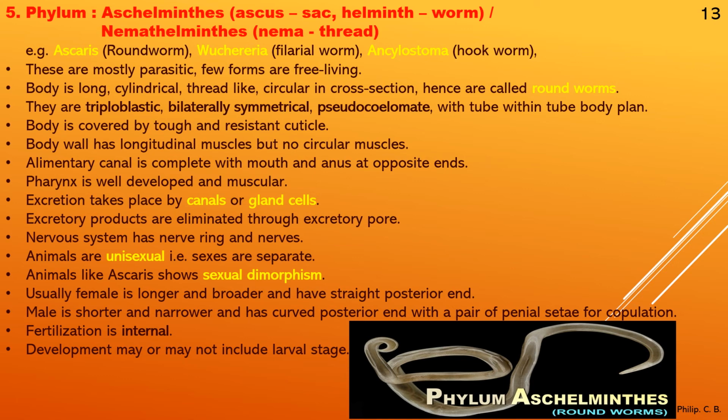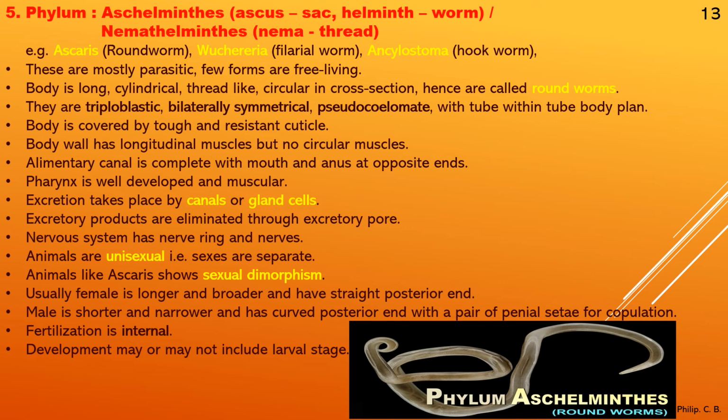Body wall has longitudinal muscles but no circular muscles, which helps to move forward, but there are no circular muscles as we may see in phylum Annelida. Then next, alimentary canal is complete with mouth and anus at opposite ends, as we just learned about the tube within tube body plan. Next, pharynx is well developed and muscular.